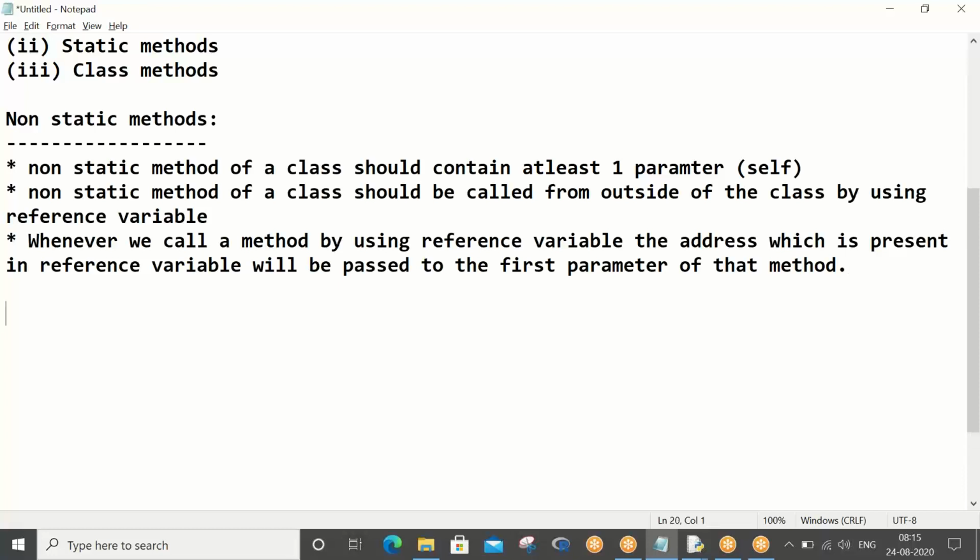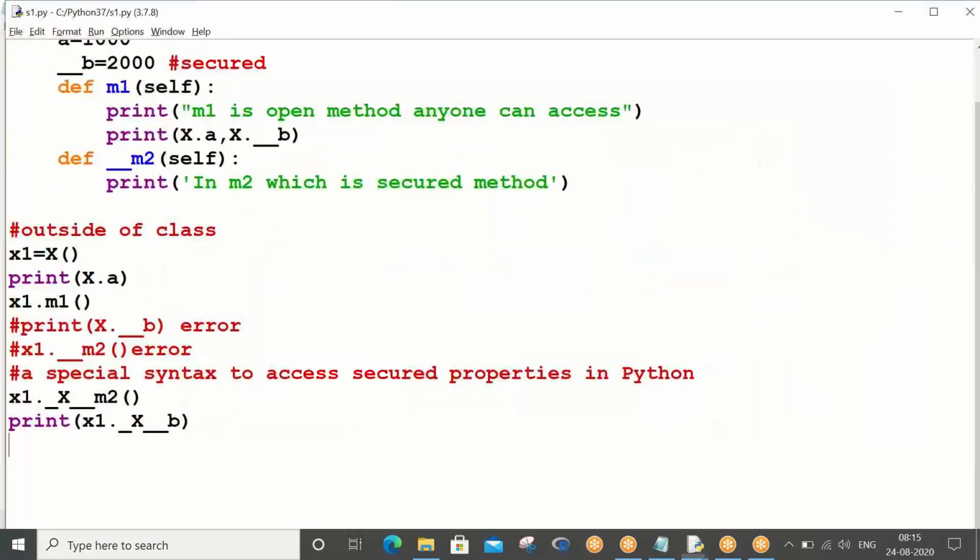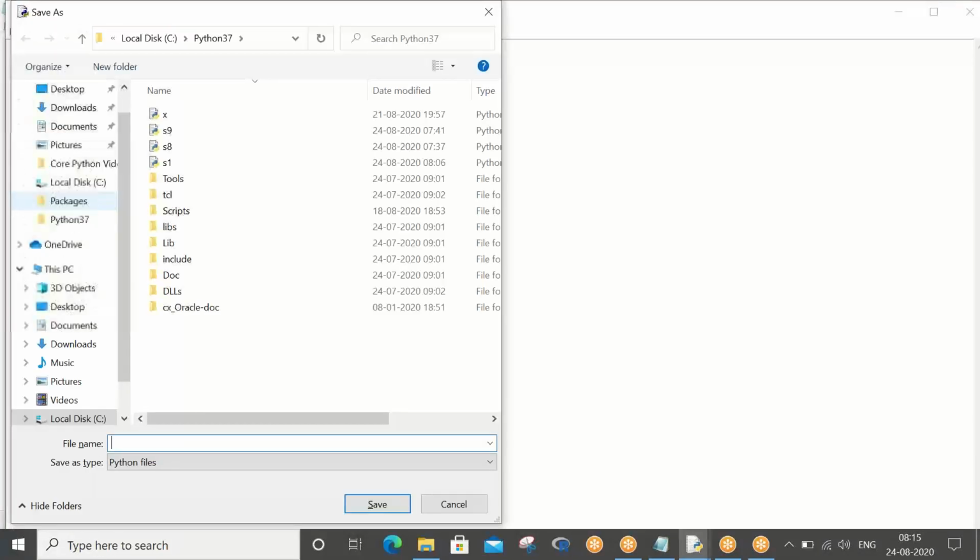Right, so let's go ahead and see the example. Non-static method, class x.